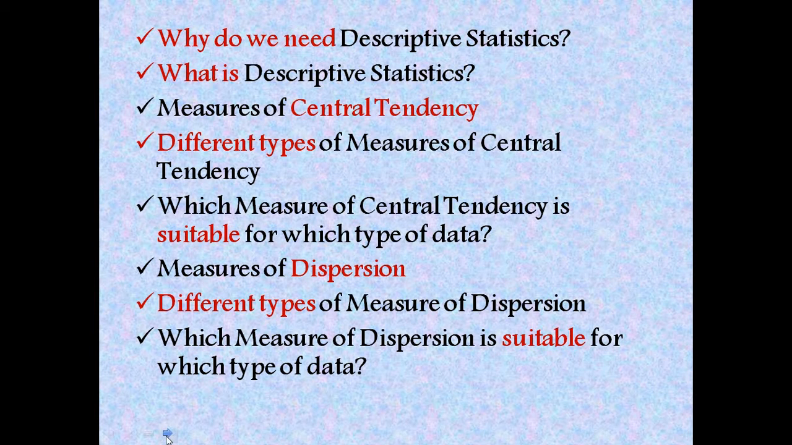What is descriptive statistics? Here are two parts, measure of central tendency and measure of dispersion. So I'll discuss everything here. What is measure of central tendency? Different types of measure of central tendencies and which measure of central tendency is suitable for which type of data. Again, what is measure of dispersion? Different types of measure of dispersion and which measure of dispersion is used for which type of data.